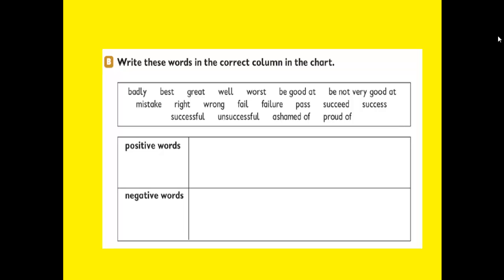Fail and failure have negative meanings. Pass, succeed, success, successful, all of these words have positive meanings. Unsuccessful is the opposite of successful. We add this prefix "un" to reverse the meaning. So unsuccessful has a negative meaning. Ashamed of has negative meanings, and finally proud of has positive meanings.